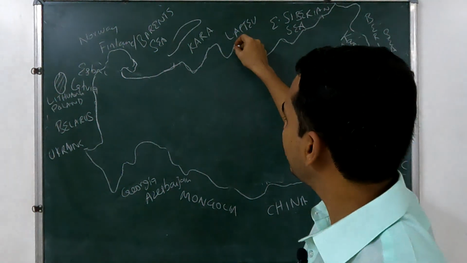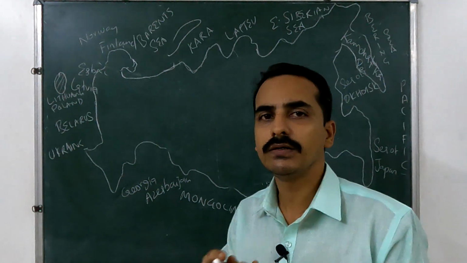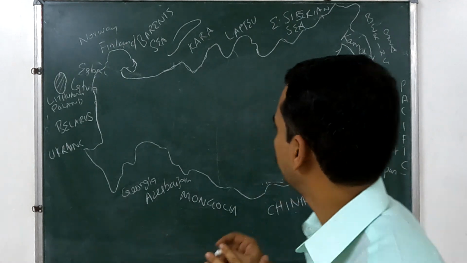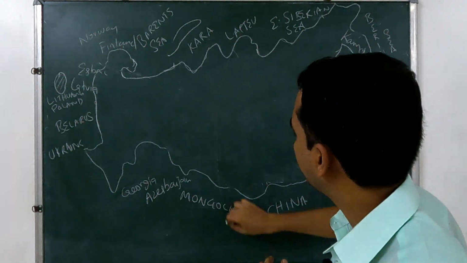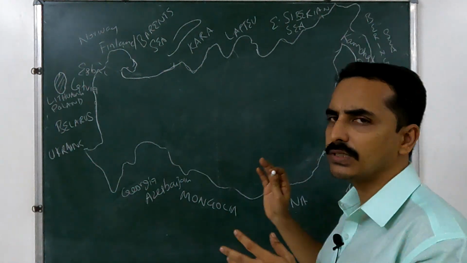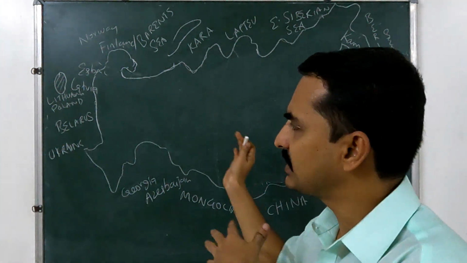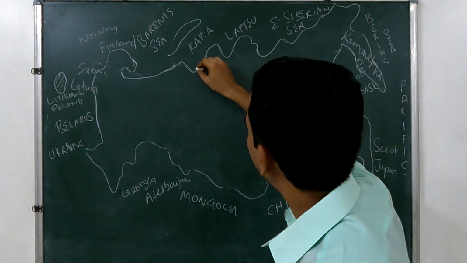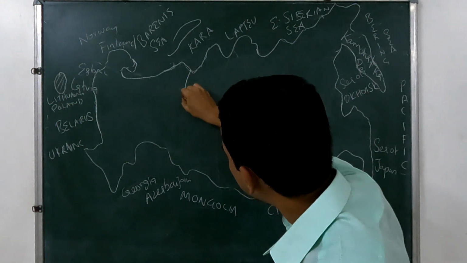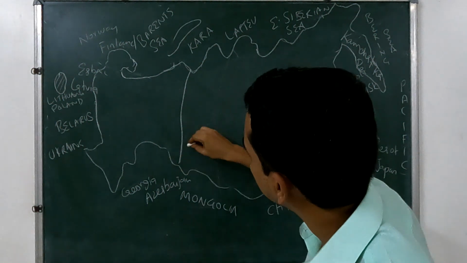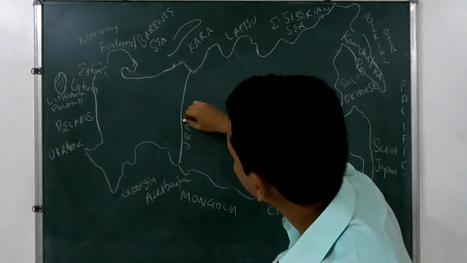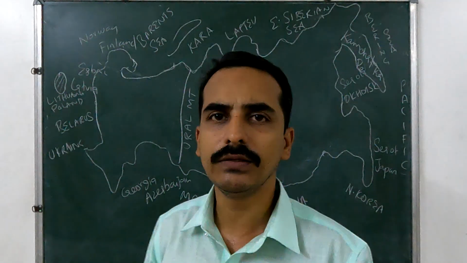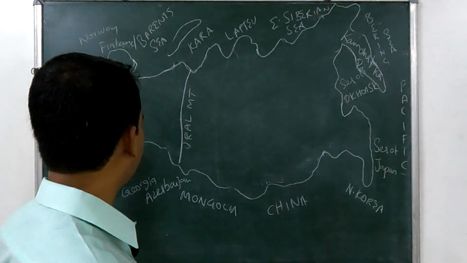So if we divide physically, we can divide Russia into two parts. For example, the eastern part is almost plateaus and mountains, and the western part is plain regions. Okay, so here the Asian and European parts are divided by the Ural Mountains, right? So the eastern part of the Urals is the Asian part, and the western part of the Urals is the European part.